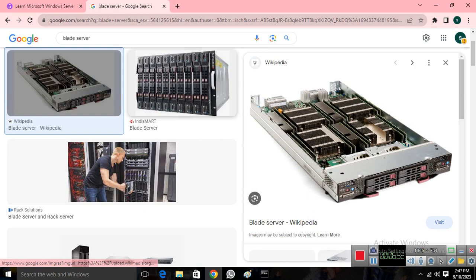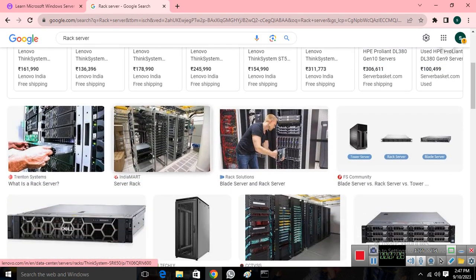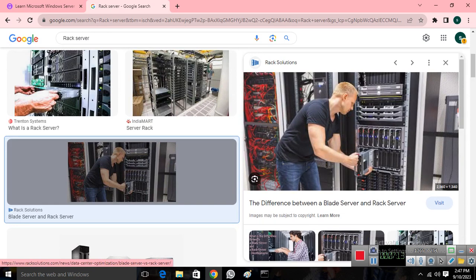Now, these blade servers were used previously. As you can see, right now we're not using these blade servers. Now we'll talk about the rack server. So we are using rack servers now. We have one complete rack, and over there we have the servers like this. As you can see, these are rack solutions or rack servers. So these are the rack servers we have.